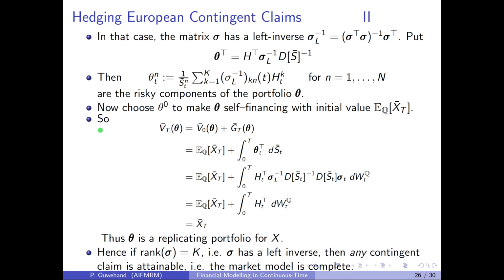In that case, the discounted terminal value of the portfolio is just equal to its initial value plus the discounted gain. By definition of theta 0, the initial value of the portfolio is just this expectation here. And of course, the gain is just this stochastic integral. If we now replace theta by the way we've defined it here, and we also replace dS bar by the dynamics in the generalized Black-Scholes model, we see that the discounted terminal value of the portfolio has a stochastic integral component that looks like this.